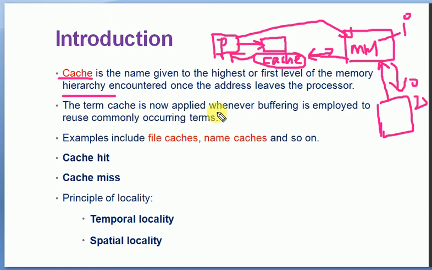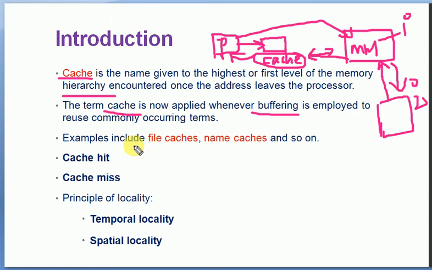The term cache is now applied whenever buffering is employed. Normally we use the term buffering. Buffering means the temporary holding of data, and it usually happens with the cache memory. If some data is being downloaded, it will be locally downloaded within the cache. If you are playing a video through YouTube and it shows buffering, it means it is actually accessing the data into the cache memory. So the term buffering is associated with the cache memory.